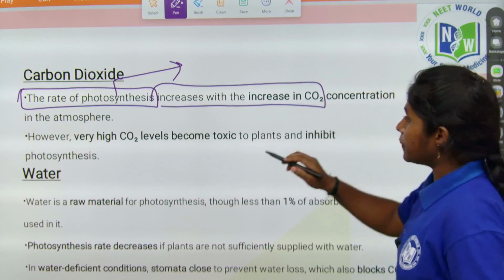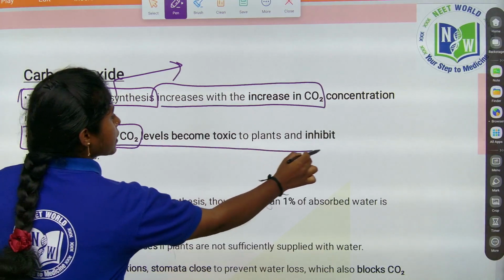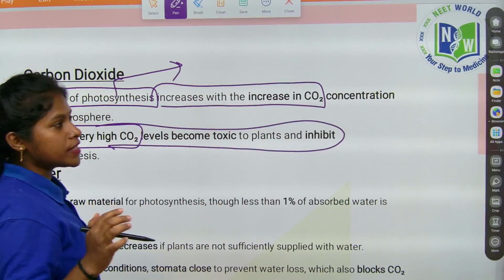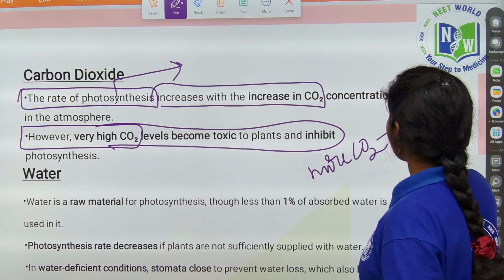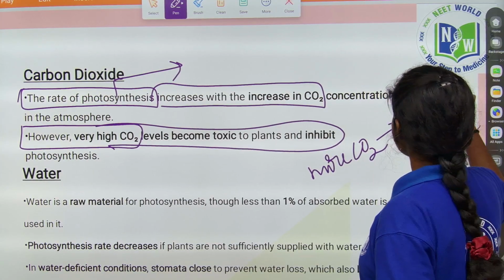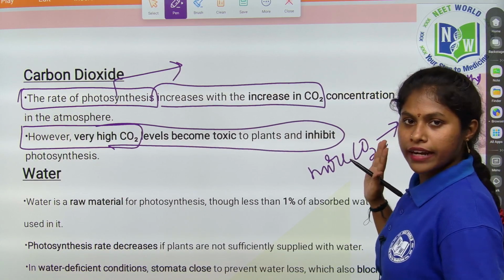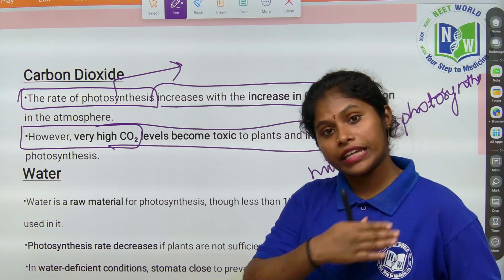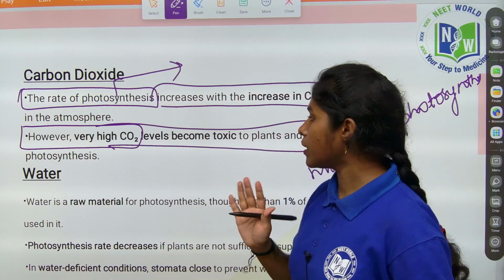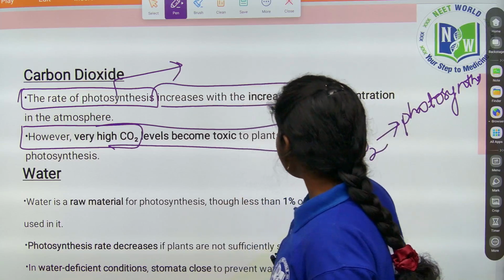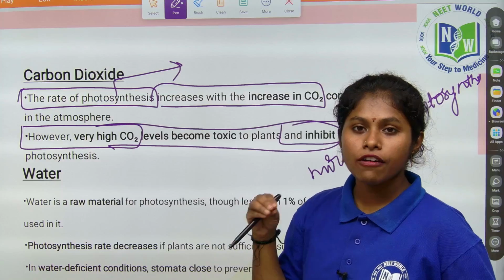But see, in the atmosphere, very high levels of carbon dioxide become toxic to plants, which means a moderate amount of carbon dioxide is okay. It helps the process of photosynthesis, and when this process occurs, the plants prepare their own food, right? But if the carbon dioxide level is very high, the plants cannot prepare their own food because it is toxic to the plants. So what will it do? It inhibits photosynthesis.